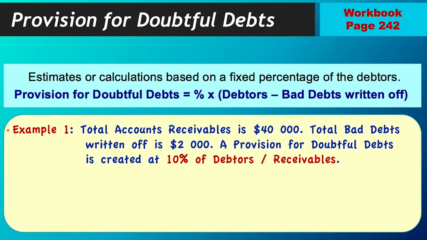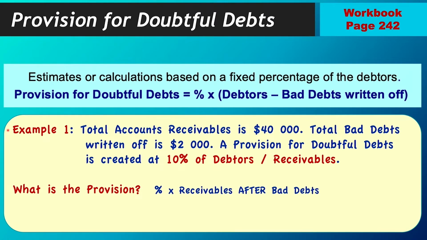So there they're actually giving you the formula. You just have to remember, take out your bad debts, right? Some exam questions might just tell you 10%, okay? So you need to know your formula. It is basically percentage of receivables after your bad debts. So what is the provision? Percentage of receivables after bad debts taken out.